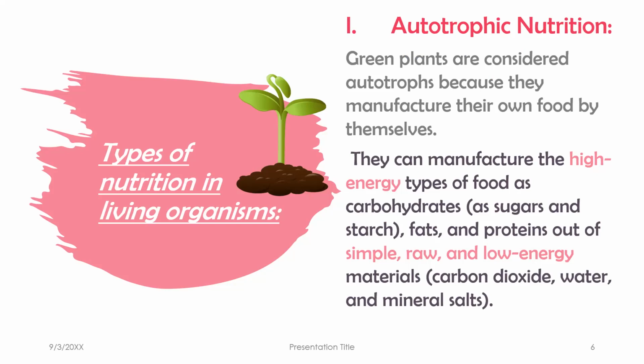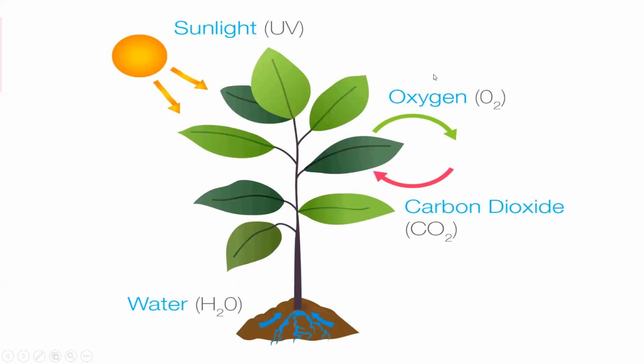So they are using the simple, raw, low energy materials, the inorganic compounds, to form high energy types of food like the macromolecules: carbohydrates, fats, and proteins.